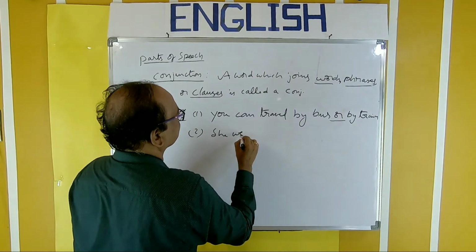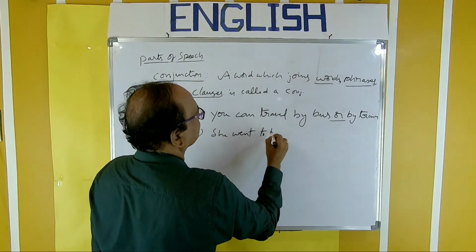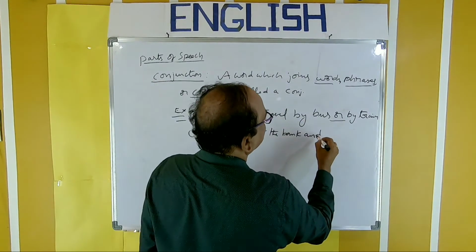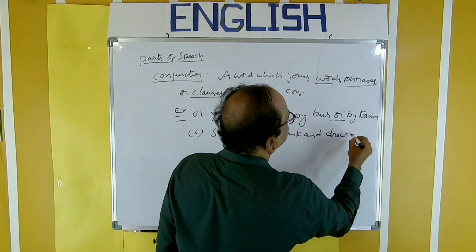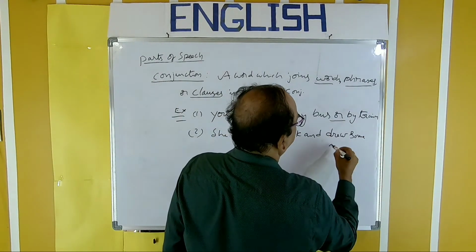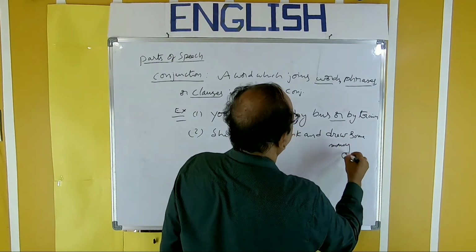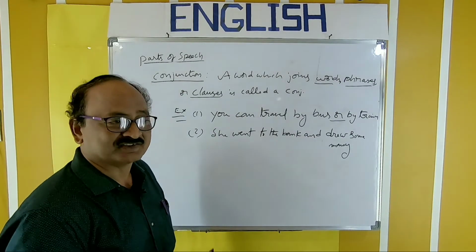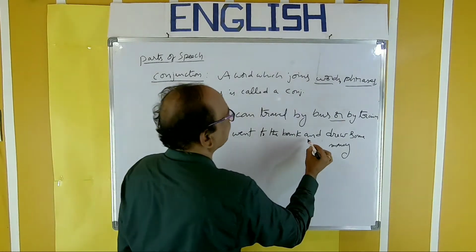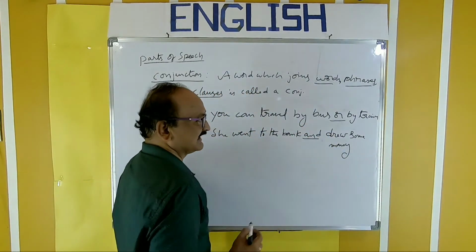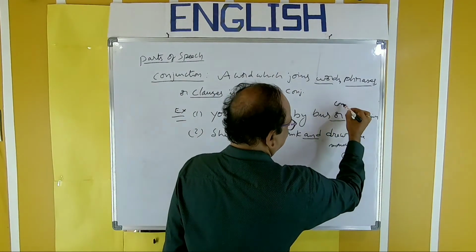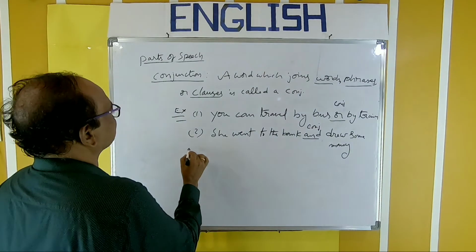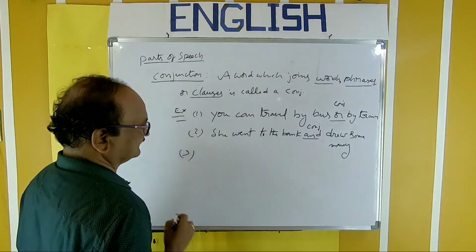She went to the bank and drew some money. She went to the bank. She drew some money. So that repetition is avoided by using "and". So it's a conjunction. Here "or" is a conjunction, and "and" is a conjunction. So let us take the third one.